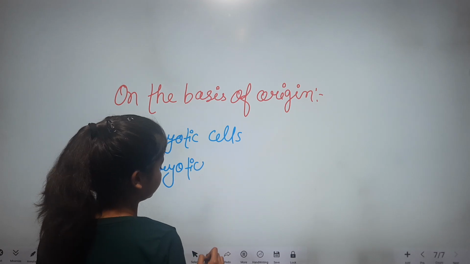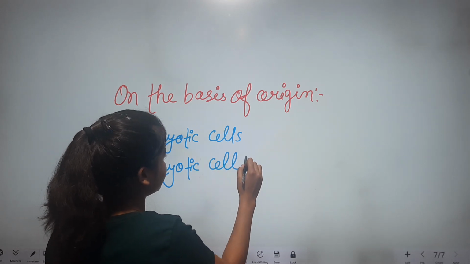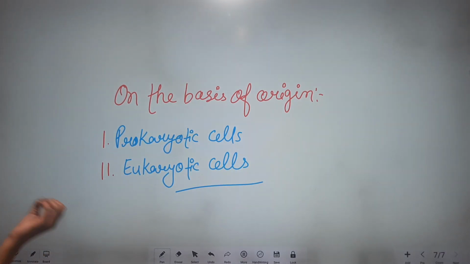It is the division on the basis of their origin. We will discuss these two cells in detail in the next video.